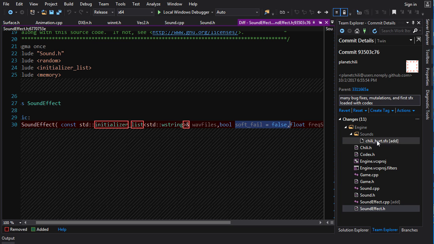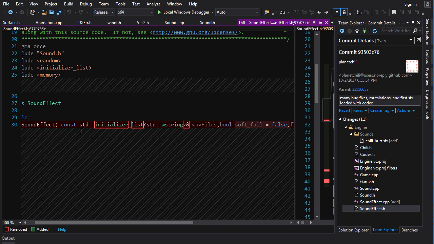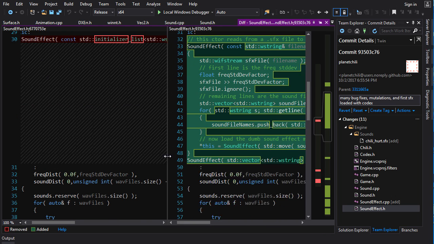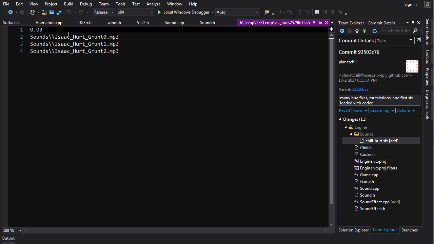But for Codex, we can only pass it a single string. So how do we get all this information to the sound effect? The way I decided to do it was I've added a new file type called SFX. An SFX file holds the standard deviation, and it holds all the sounds that are a part of the sound effect, the sound effect matrix.